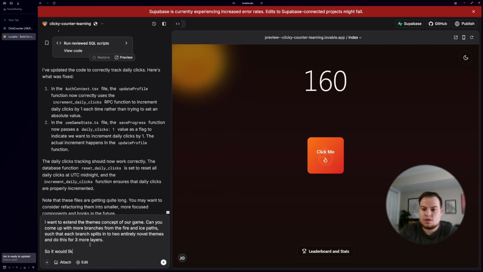So it would look like fire plus its 2 children options. I don't know if this wording is going to make sense to it, but we're going to give it a try.